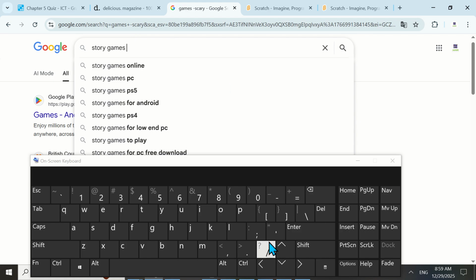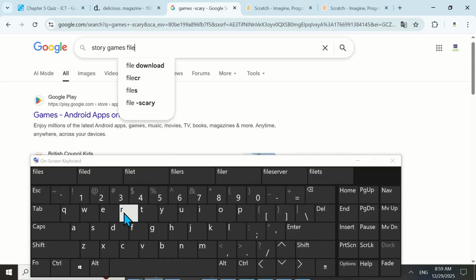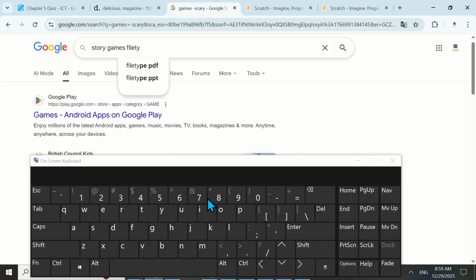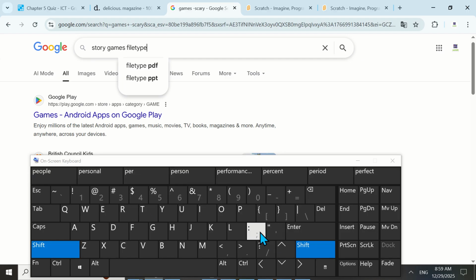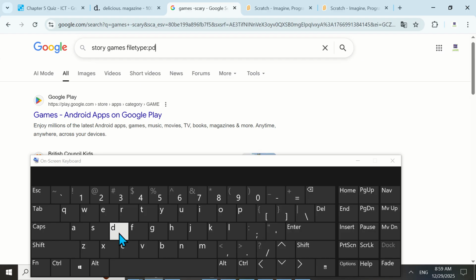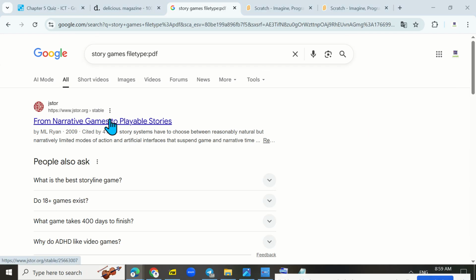games, file type. So Google understands I want PDF. As you can see, he showed me. Wow. Google tried to help, by the way. He provided the .pdf. Okay, let's see. Now he shows me a games story.